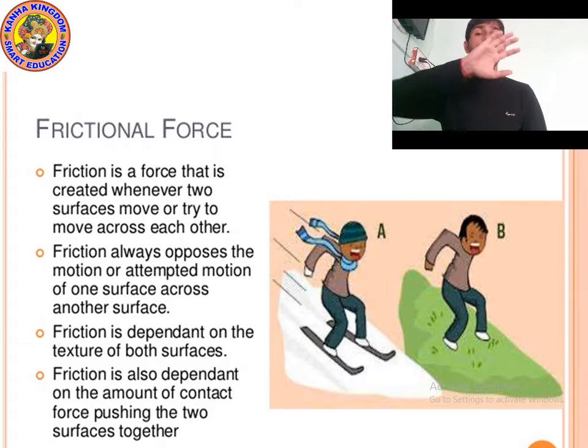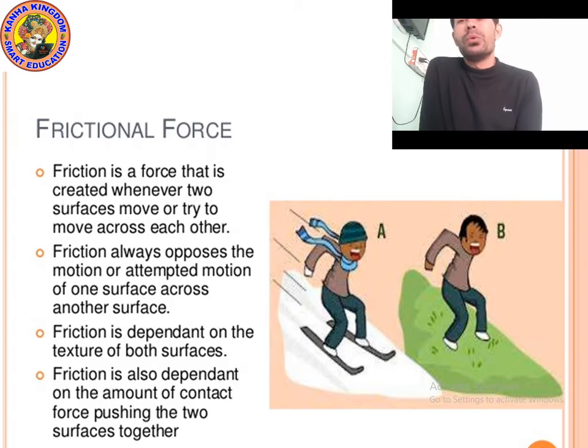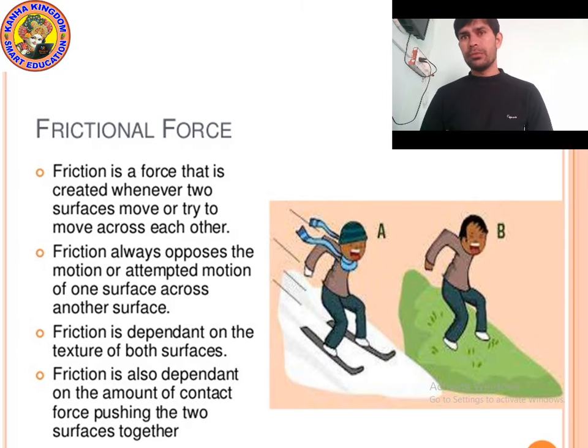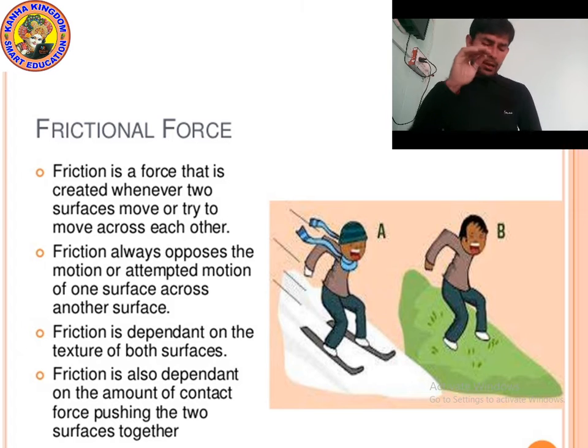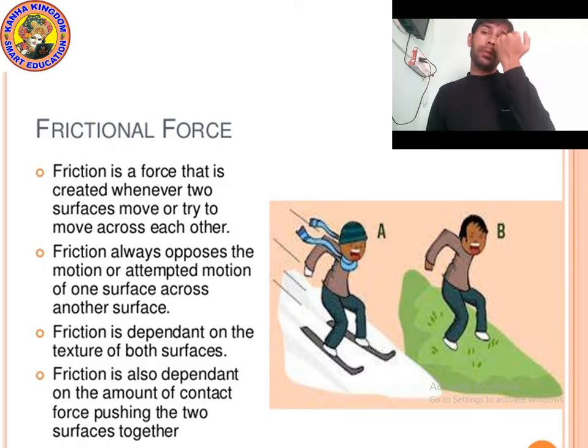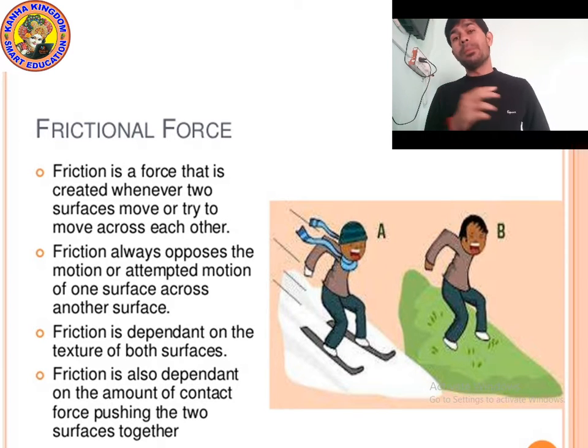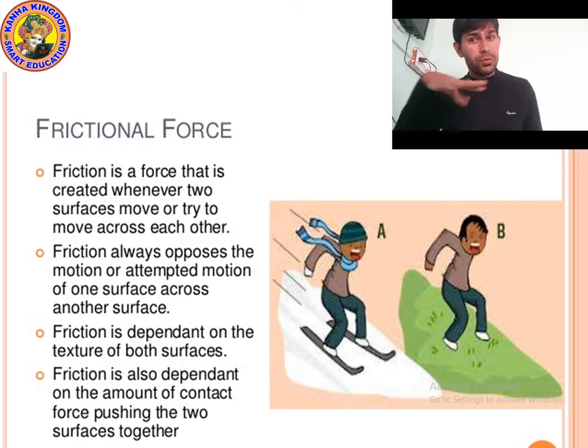And we also studied buoyancy force, known as buoyant force. It is the upward force applied by a liquid that causes an object to float.